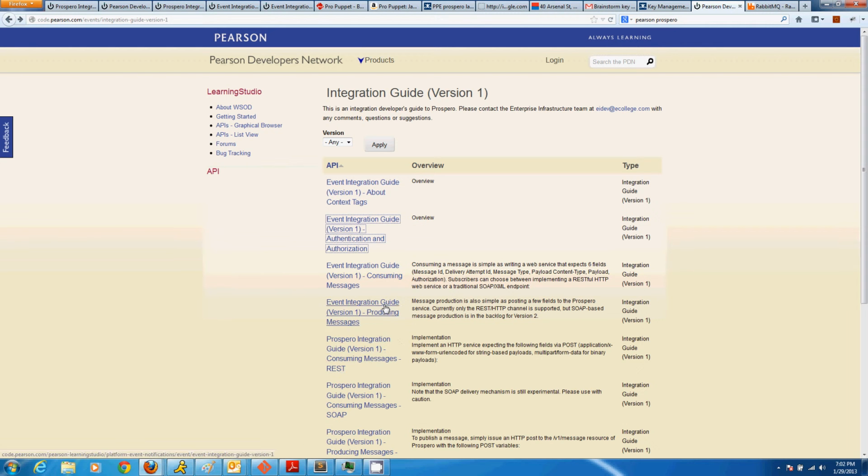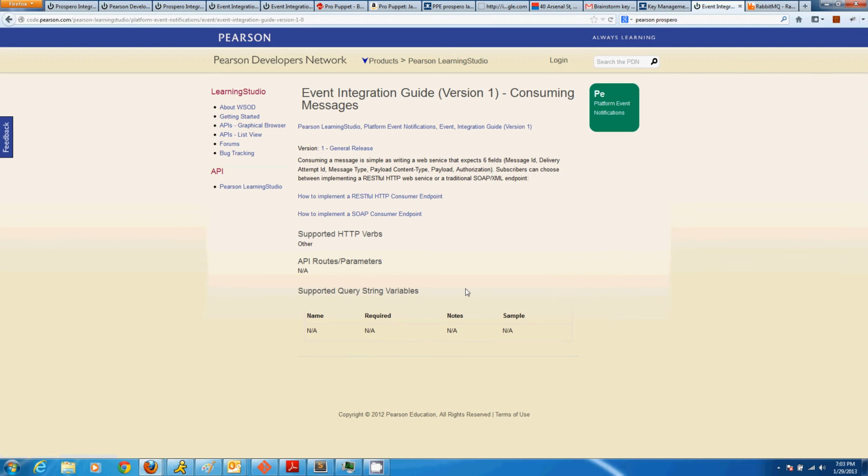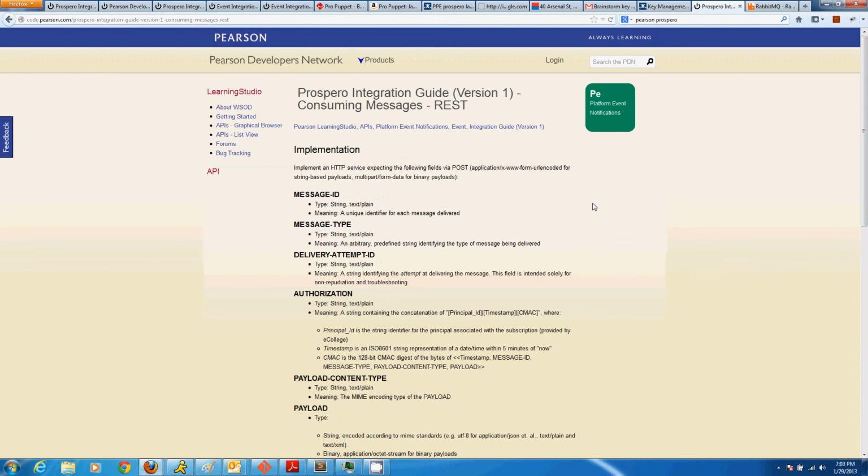So now that we've looked at producing messages, what does consuming a message mean? Message consumption is really an implementation of an HTTP post, either URL encoded or multi-part form data for binary streams.